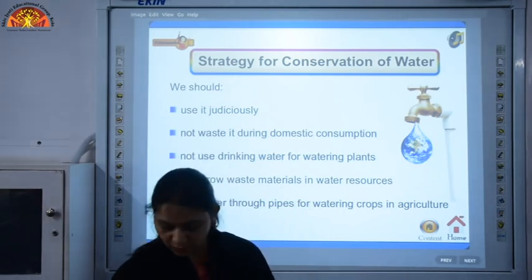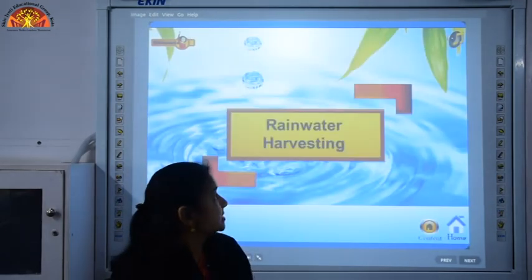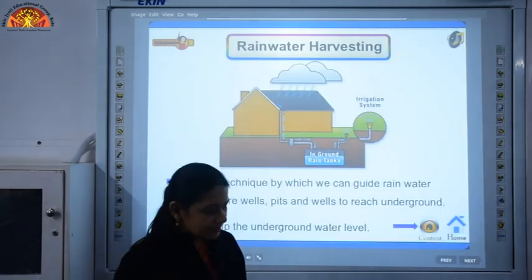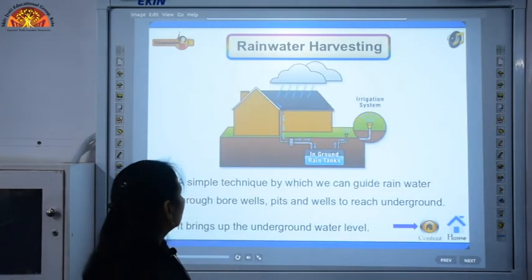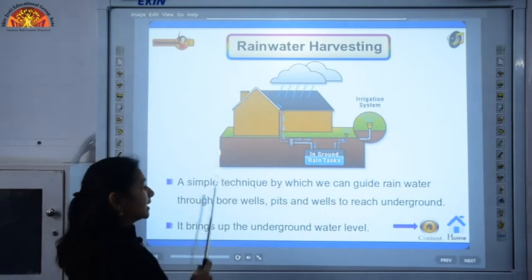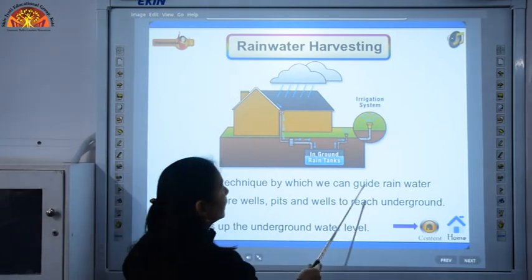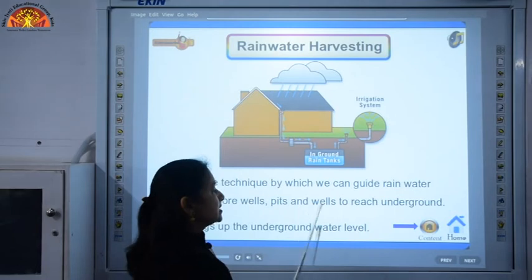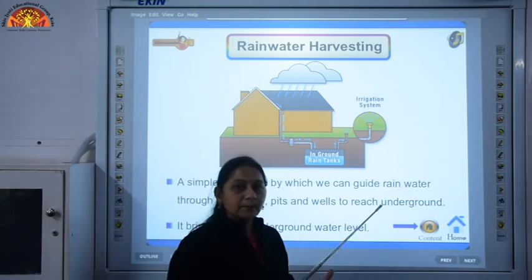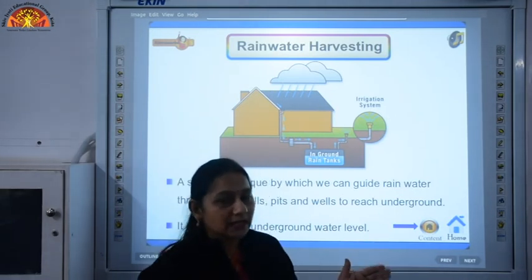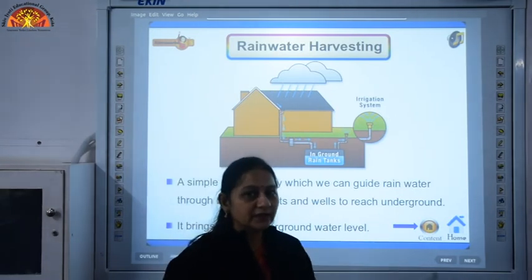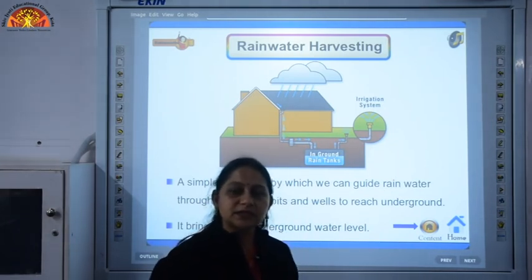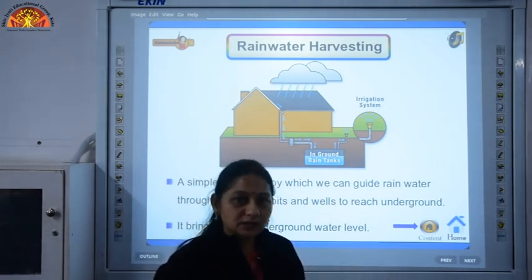Now, what is rainwater harvesting? Let us understand rainwater harvesting. Rainwater harvesting is a simple technique by which we can guide rainwater through bore wells, pits and wells to reach underground. It means we can collect the water of the rains, store it and use it for our future use.